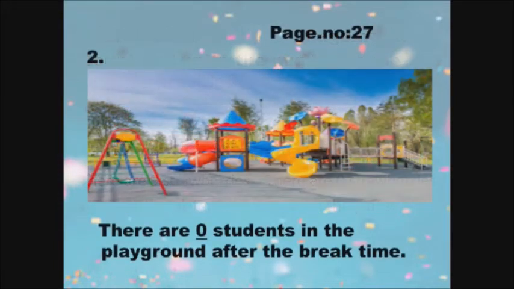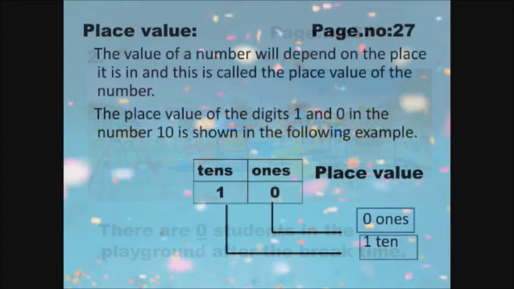See the second sum on page number 27. A beautiful playground is there. There are 0 students in the playground after the break time. See, no students are there in the playground. For that, we can say there are 0 students in the playground after the break. So, fill this answer in your book. Children, now you have understood what is meant by zero and how to write zero.